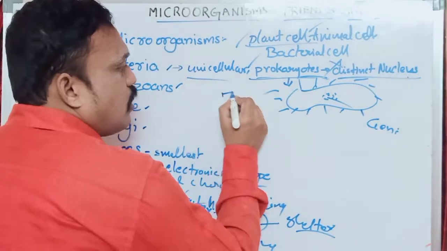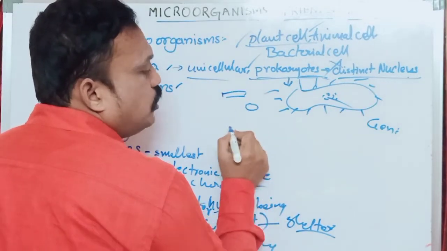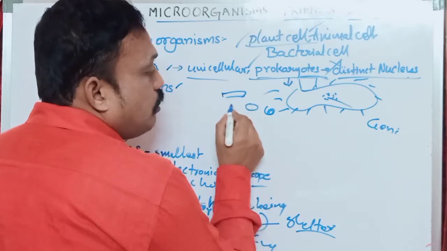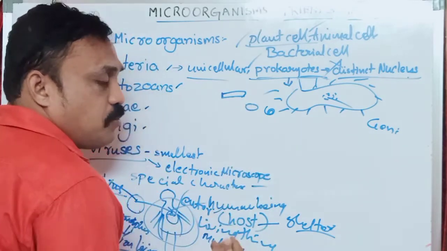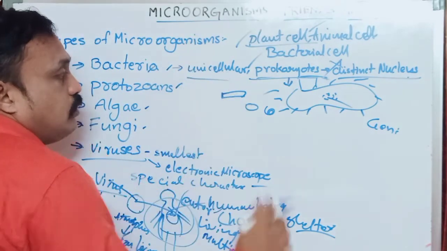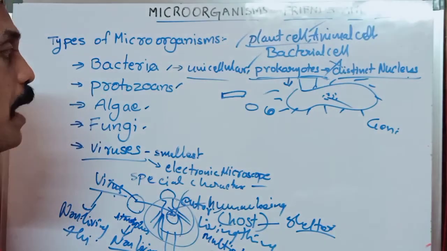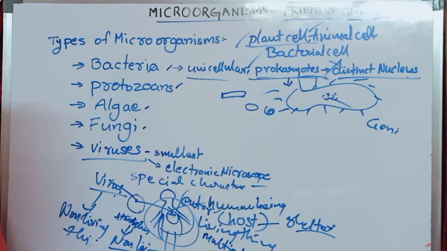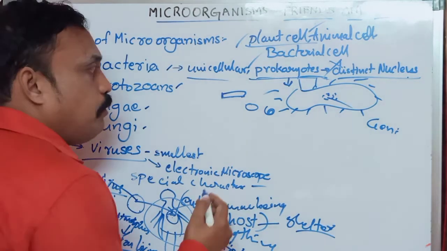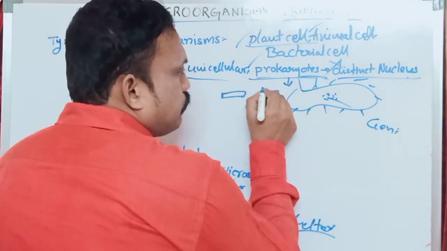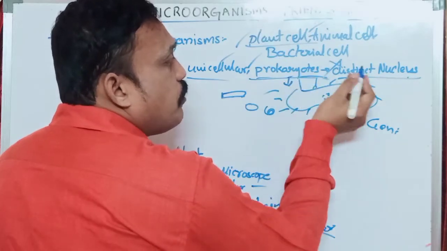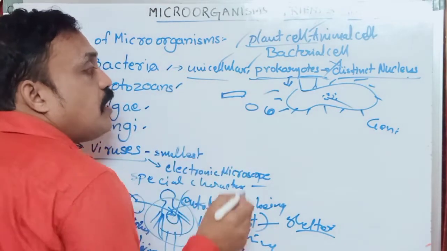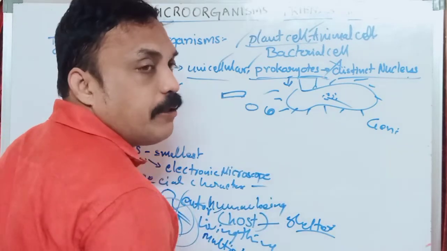Some bacteria are rod-shaped structures, some are round-shaped or spherical, some are spring-shaped. We will observe different types of bacteria. How are we affected by bacteria? What type of diseases do we suffer from bacteria? As I already told you, bacteria are unicellular, prokaryotic, primitive organisms, structurally very primitive.